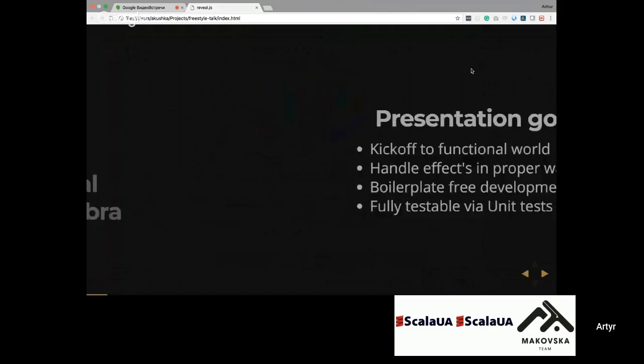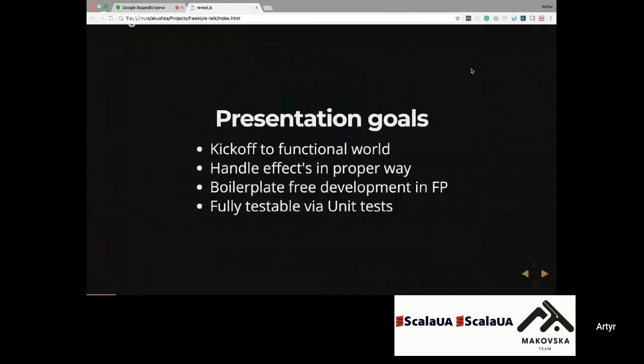So let's start. The idea is to make a short kickoff to functional programming and the effect concept, and I will describe how to handle side effects in the proper way. Most important, the tooling that will help write free algebra programs without any boilerplate and with fully testable unit tests.